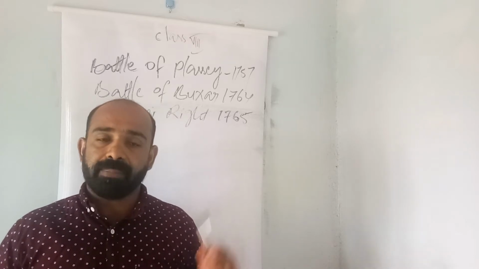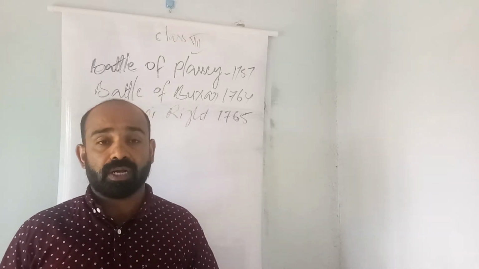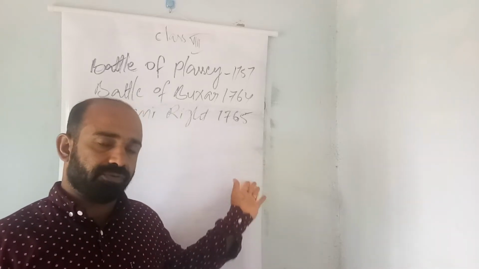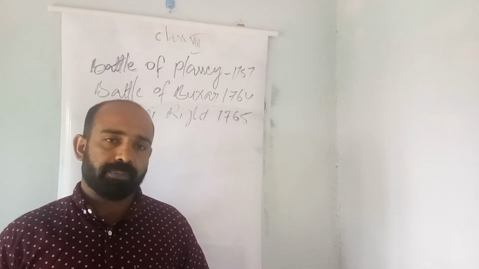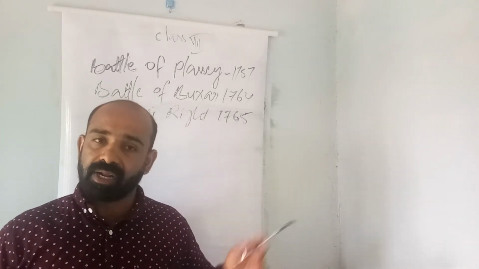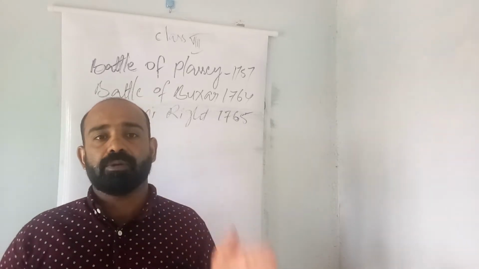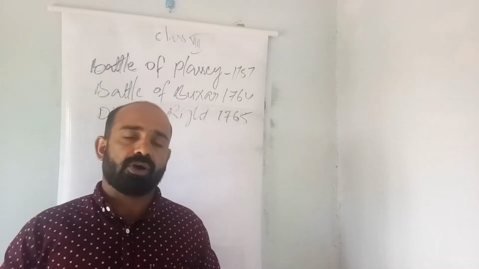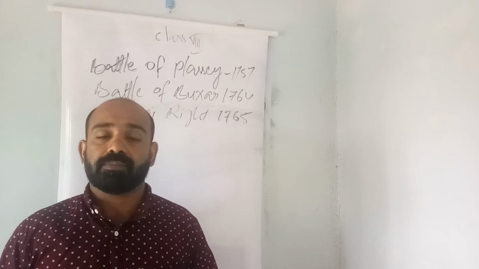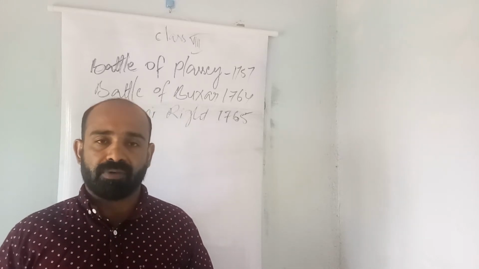And finally, the company compelled Shah Alam, the Mughal ruler, to issue a Diwani right to the company. In 1765, Shah Alam, the Mughal ruler, gave the Diwani right to the company. As per this Diwani right, the English company was able to utilize all the resources of Bengal directly without the permission of the Bengal Nawabs.